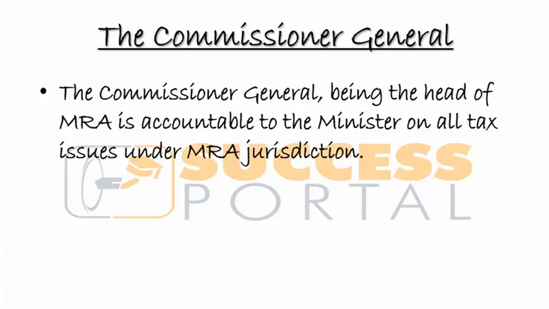We looked at the term jurisdiction as just meaning an area that it covers. So we're saying that the Commissioner General, being the head of the MRA, is accountable to the minister. Which minister am I talking about? Not any other minister, but the minister of the ministry in which it is under, which is the Ministry of Finance. That means we're talking about the Minister of Finance. So the CG is accountable to the Minister of Finance in all tax issues under his jurisdiction.